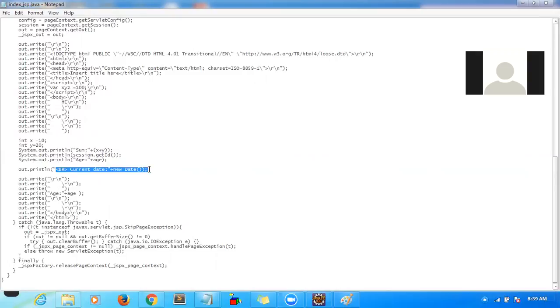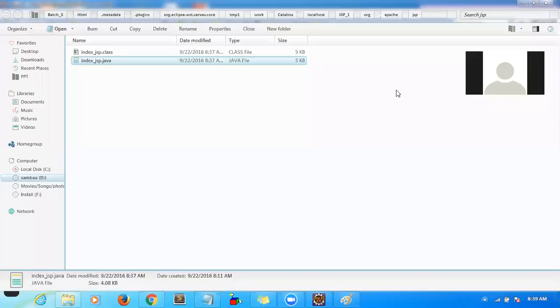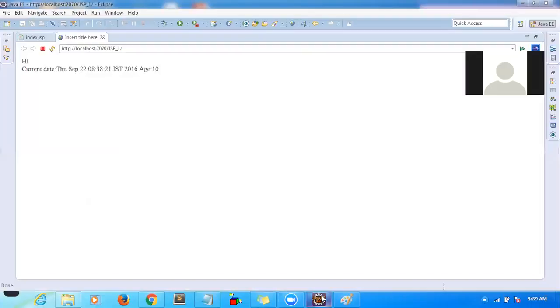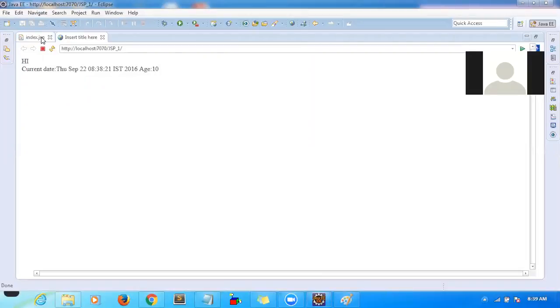So whatever you can do using core Java, similar kinds of activities you can do here also in your JSP file.